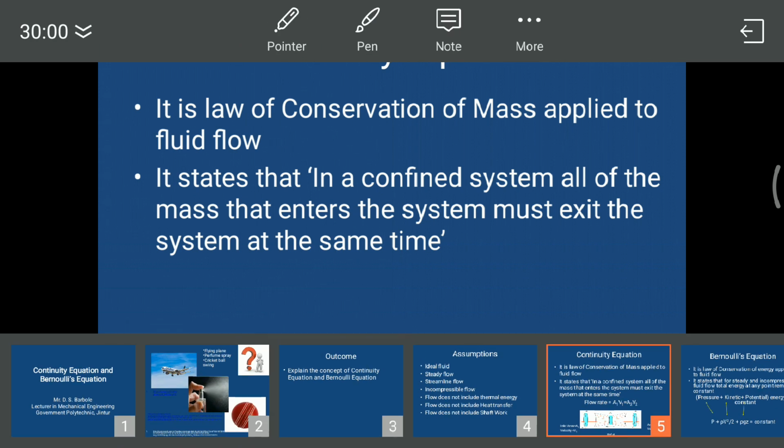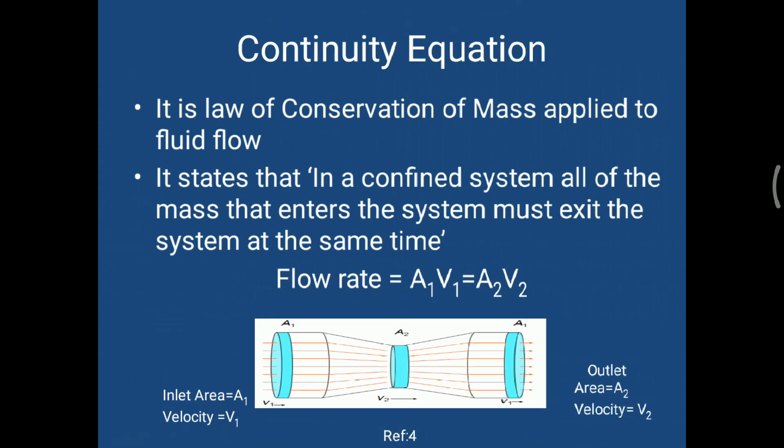Now we can write the formula as the flow rate at the inlet. Here I have drawn three sections: section 1, section 2, and again section 1, because the area size is the same. So the flow rate A1 V1 should be equal to A2 V2.